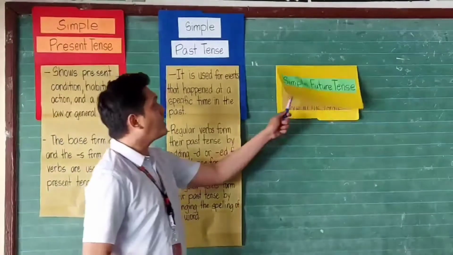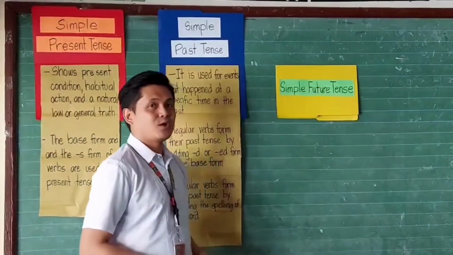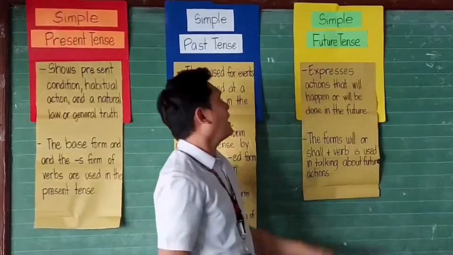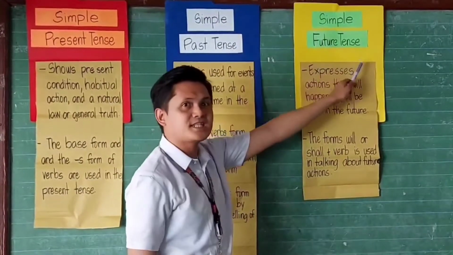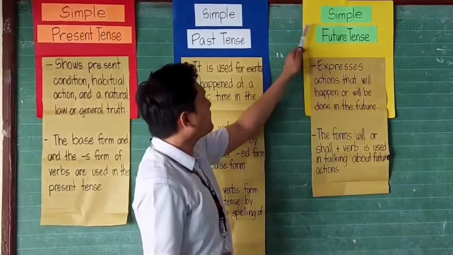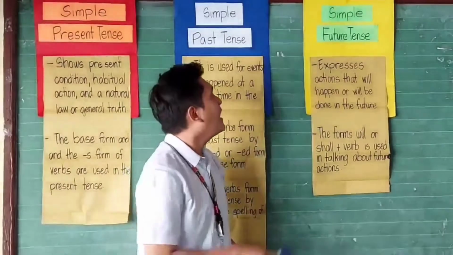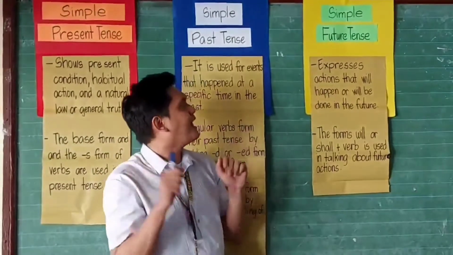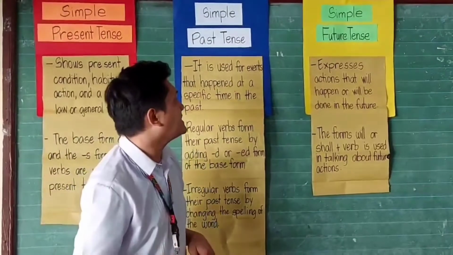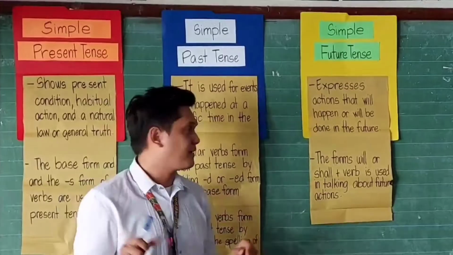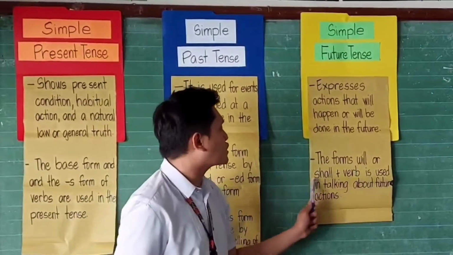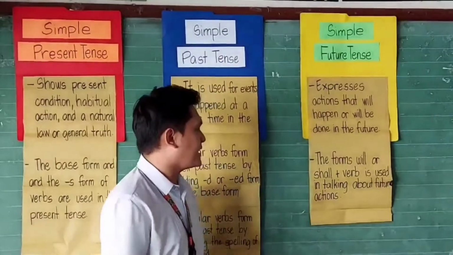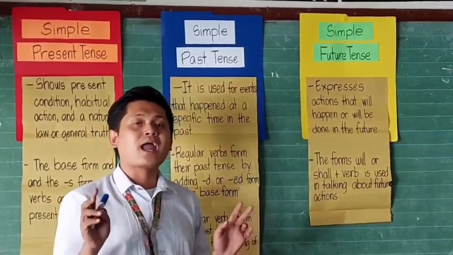Alright, how about simple future tense? What do you mean by simple future tense? Okay, everybody read, what is simple future tense? Okay, simple future tense expresses actions that will happen or will be done in the future. Okay, the forms will or shall plus a verb is used in talking about future actions.